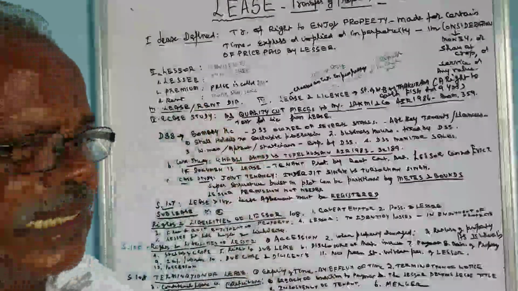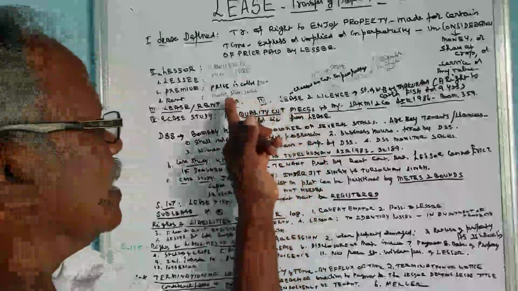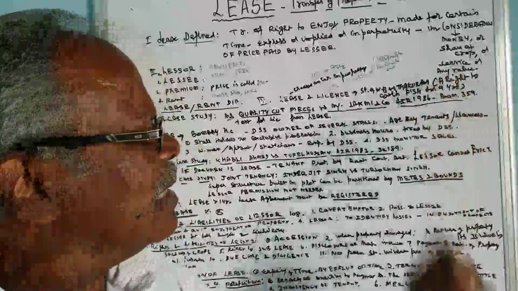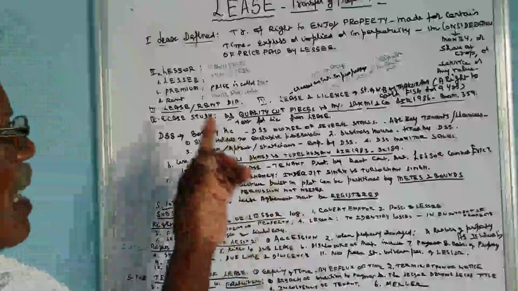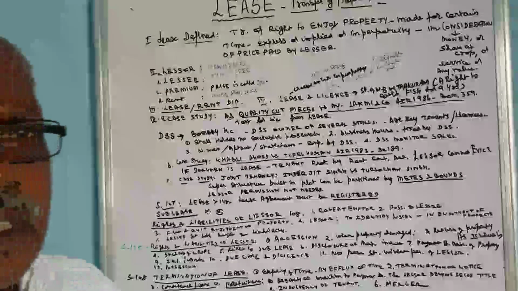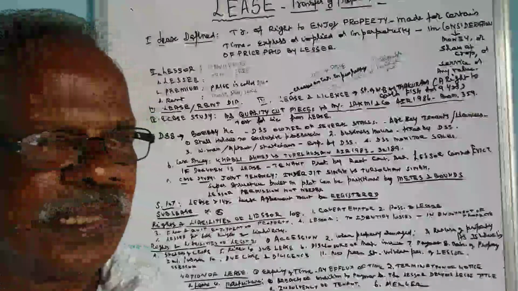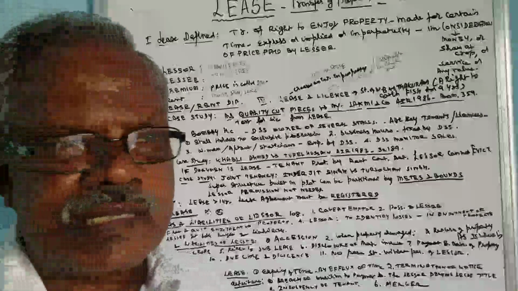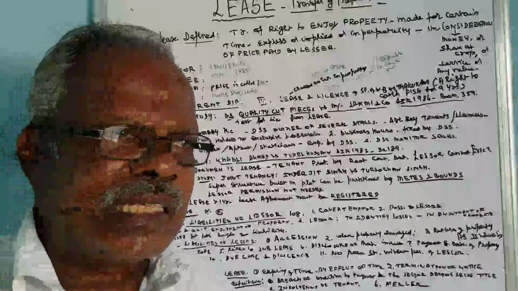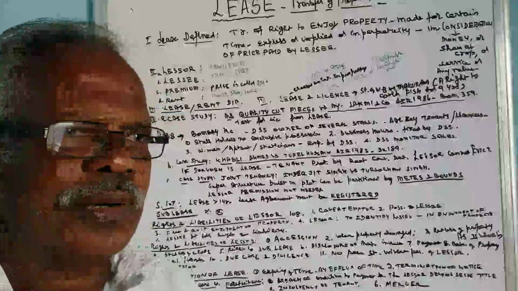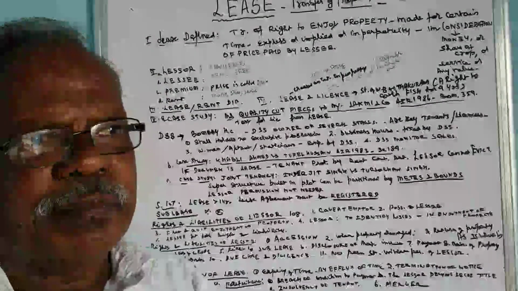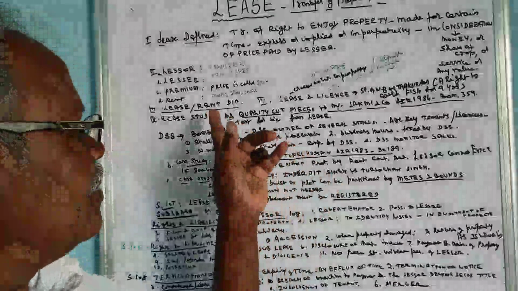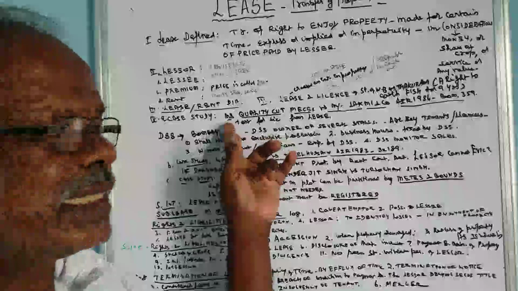Then rent is in the form of money, service, or a part or share of the crops. These are all called rent. So we should be familiar with these words. Then we'll see the differentiation between lease and rent. In a lease, exclusive right is given to the person who is taking the lease.